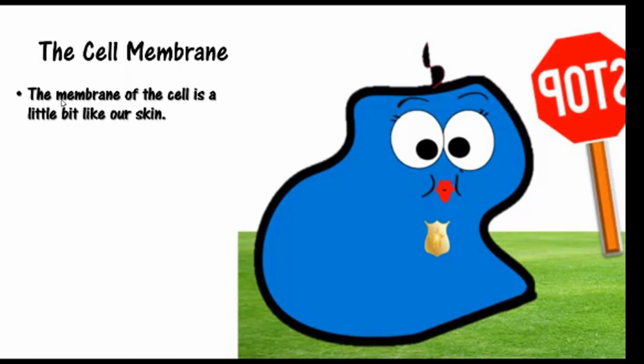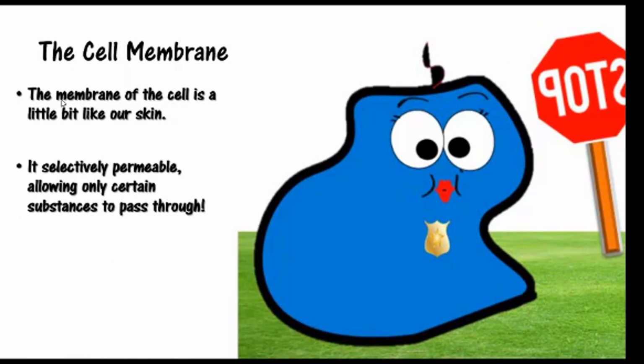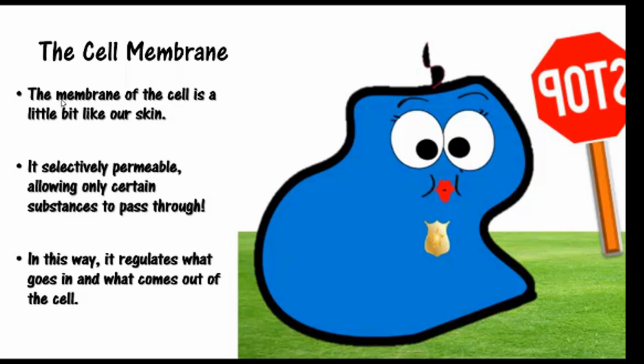The cell membrane is selectively permeable, allowing for only certain substances to pass through. In this way, it regulates what goes in and what comes out of the cell.